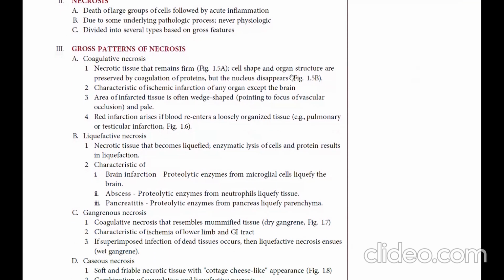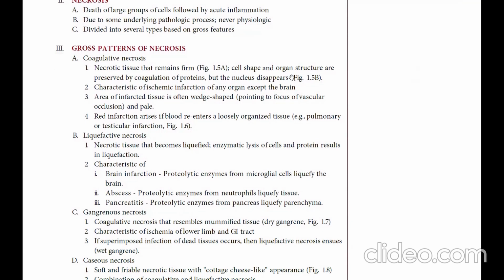Growth pattern of necrosis. Coagulative necrosis is necrotic tissue that remains firm; cell shape and organ structure are preserved by coagulation of protein, but the nucleus disappears. Characteristic of ischemic infarction of any organ except the brain. In the brain it is liquefactive necrosis. Infarcted tissue is often wedge-shaped, pointing to the focus of vascular occlusion, and pale. Red infarction arises if blood re-enters a loosely organized tissue, for example, pulmonary or testicular infarction.